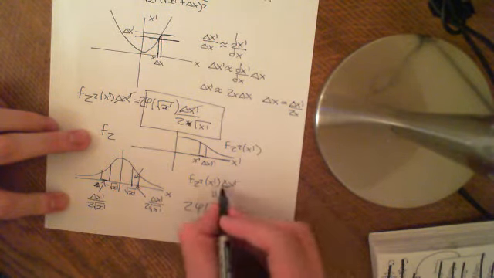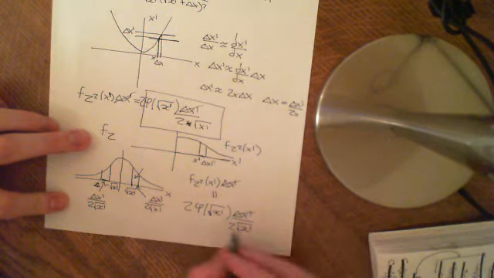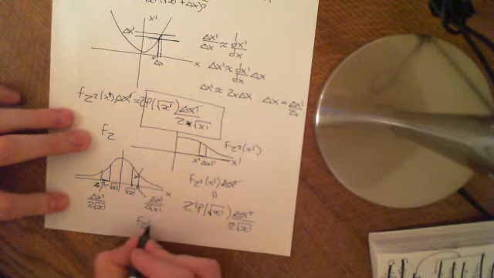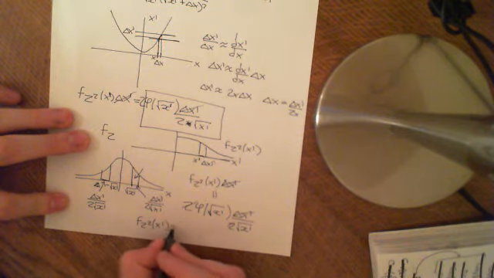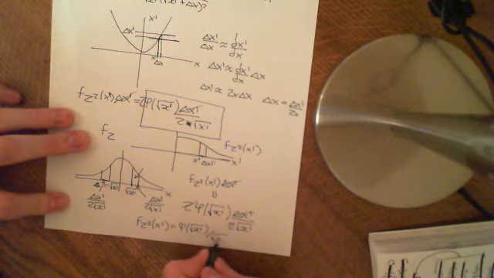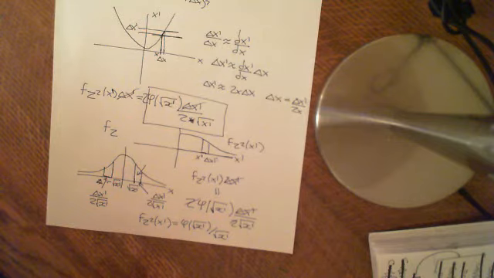So now all I do is cancel the delta x prime, and I cancel the 2's, and what I'll get is that f of z squared as a function of x prime is going to be equal to phi of the square root of x prime divided by the square root of x prime. Whew. Right, we'll take a break there and we'll continue this video in the next part.